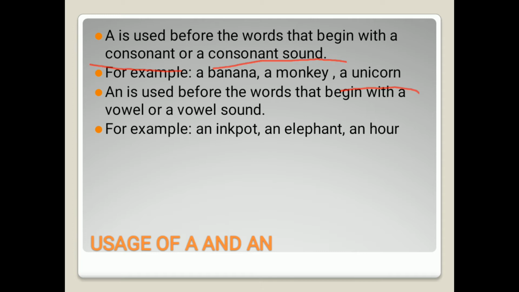Like now in this example you can see hour is the word that starts with h. As we know, h is not a vowel, h is a consonant. But what is the sound of hour? It is a, e, i, o, u, hour. The sound of it starts with a vowel sound, an hour. So that is why we have placed an in front of hour.